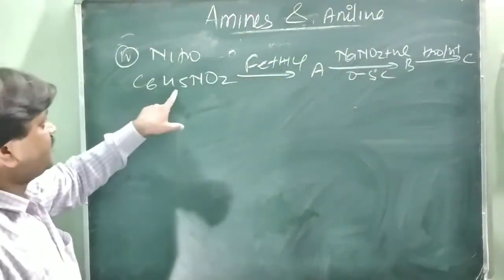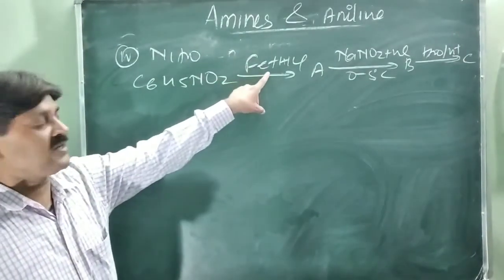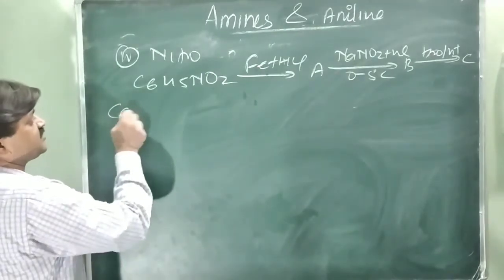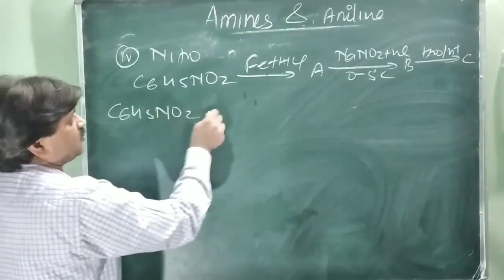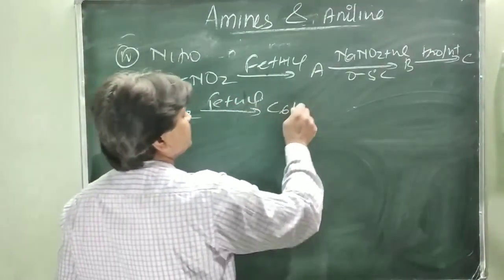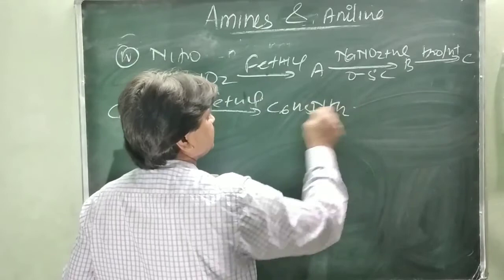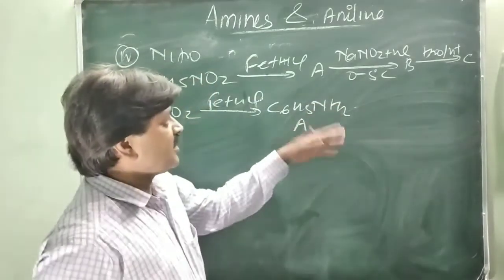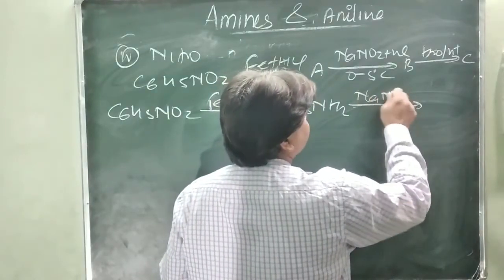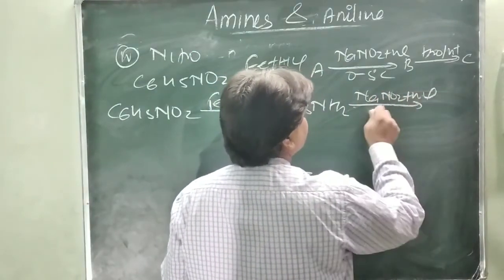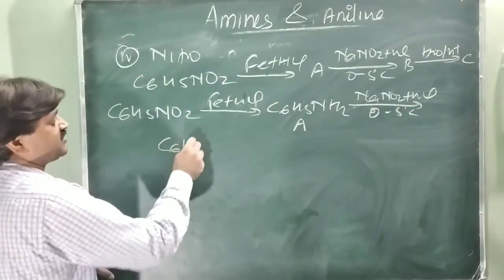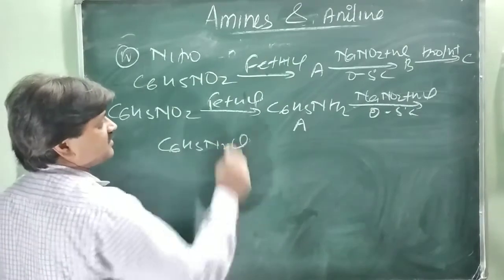You know that C6H5NO2 on reduction with Fe and HCl, the reducing agent, converts into amine: C6H5NH2. This is A. And aniline on the diazotization reaction, NaNO2 and HCl at 0 to 5 degree Celsius, converts into the benzene diazonium salt, C6H5N2Cl.